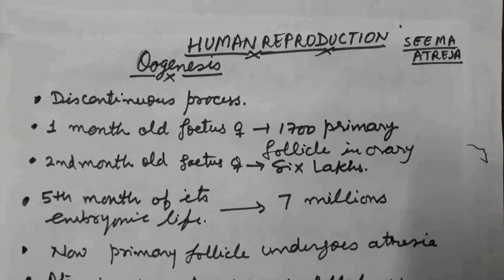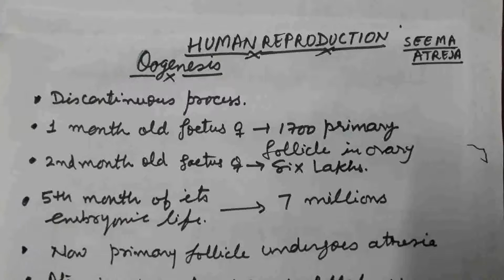Development of the female fetus starts in the uterus of the mother. Further multiplication takes place in primary follicles, and in the 2nd month old fetus the number of primary follicles increased up to 6 lakhs by multiplication.